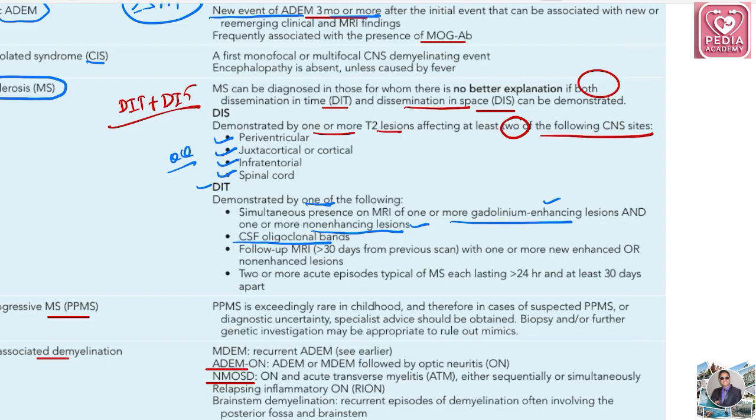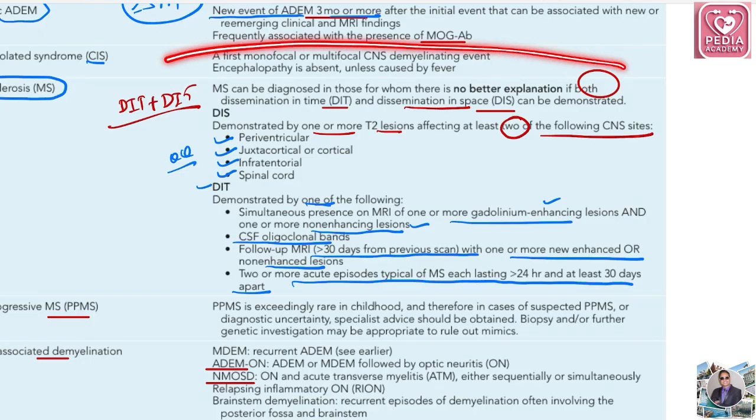Follow-up MRI more than 30 days from the previous scan with one or more new enhanced or non-enhanced lesions means, after 1 month, MRI showing enhanced or non-enhanced lesions. Two or more acute episodes of typical MS, each lasting more than 24 hours, at least 30 days apart. So this is the definition of dissemination in time.